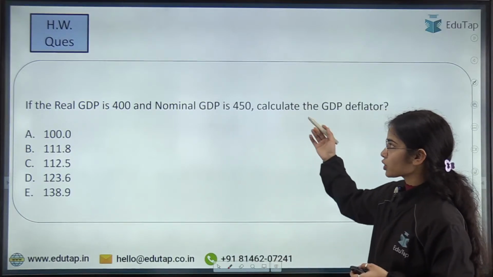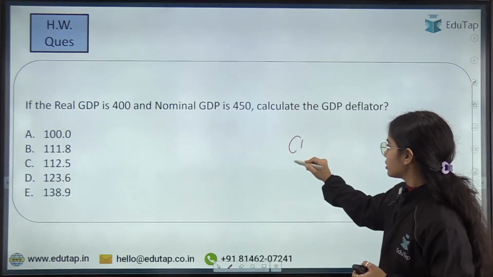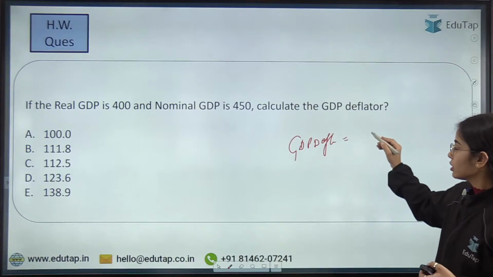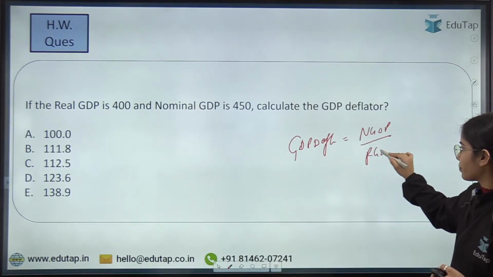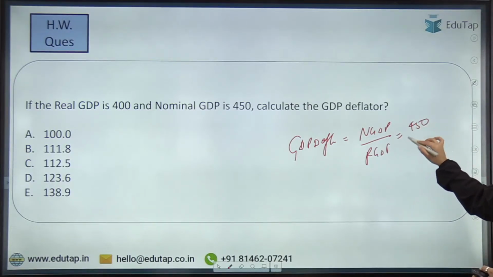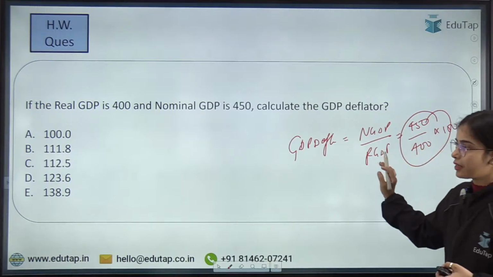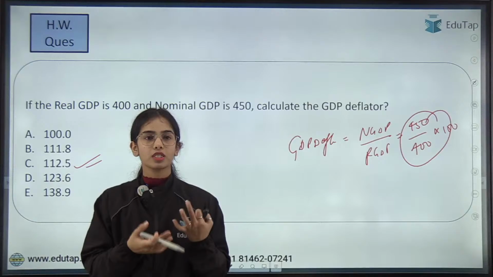So this was the homework question. You had to find the GDP deflator. So GDP deflator is equal to your nominal GDP divided by the real GDP. So that is 450 divided by 400 multiplied by 100. So here the answer will be 112.5. So this was the GDP deflator.